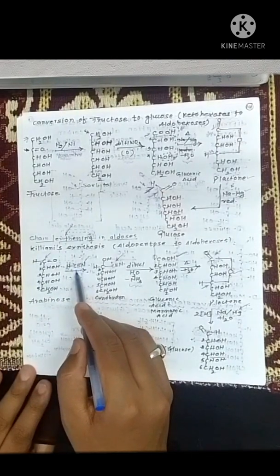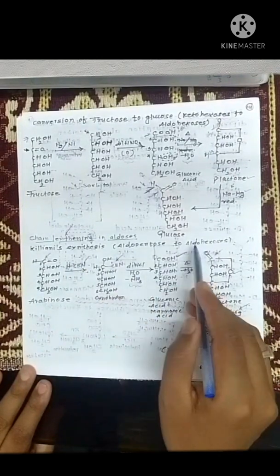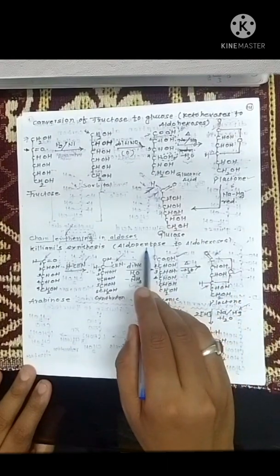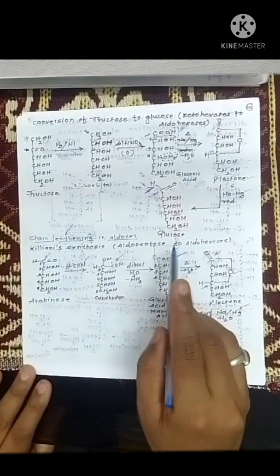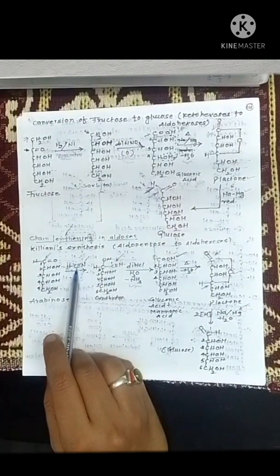Whenever we go for synthesis of aldohexose from aldopentose, we have to increase the carbon count by one. Because of that, we generally use hydrogen cyanide as a reagent.